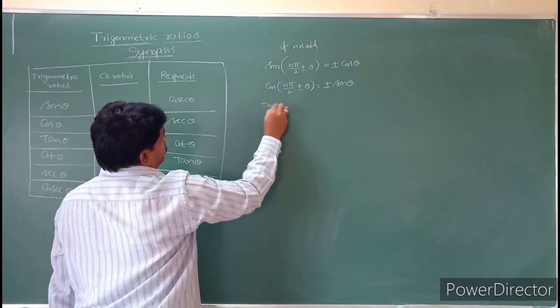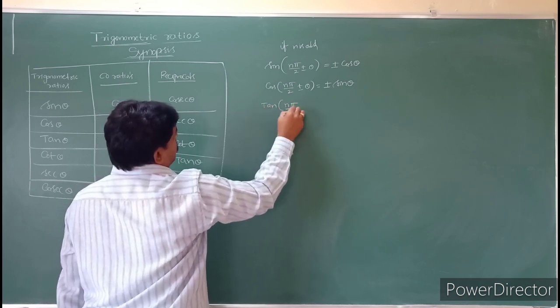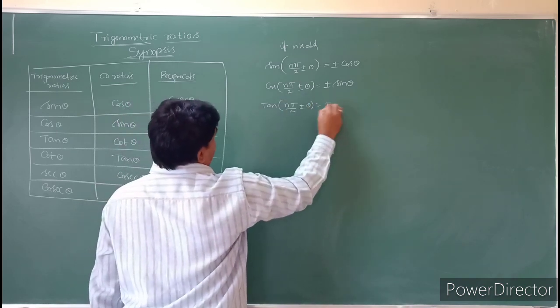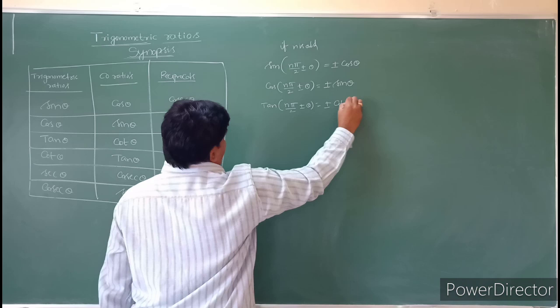Similarly, tan of n pi by 2 plus or minus theta will change to plus or minus cot theta. Next one is cot of n pi by 2 plus or minus theta, it will change to plus or minus tan theta.